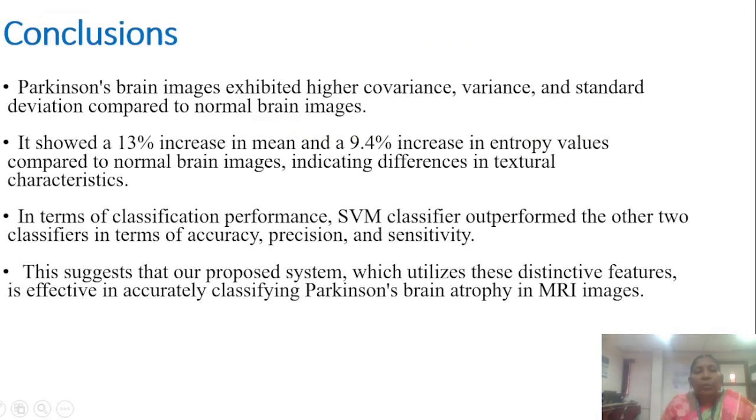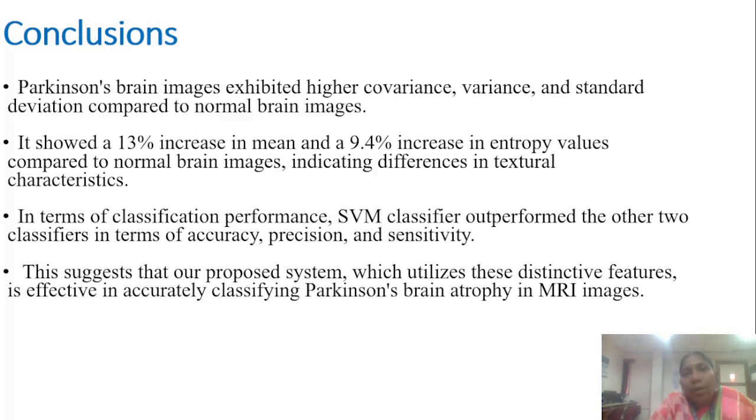Finally, to conclude, the Parkinson's brain image exhibited higher covariance, variance, and standard deviation compared to the normal brain images, but there is a 13% increase in mean and a 9.4% increase in entropy values compared to the normal brain images, which indicates that a textural difference exists between the Parkinson's and the normal brain images.